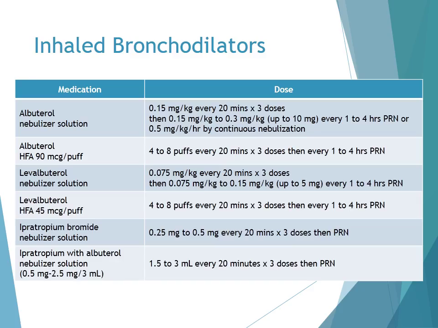And so here are the inhaled bronchodilators available and their dosing. We have albuterol nebulizer solution and HFA, levalbuterol nebulizer solution and HFA, and ipratropium bromide nebulizer solution alone, as well as with albuterol. And as you can see, the dosing can be intermittent as well as a continuous nebulization. These agents are continued until the patient's peak expiratory flow is greater than 70% of their personal best or predicted.